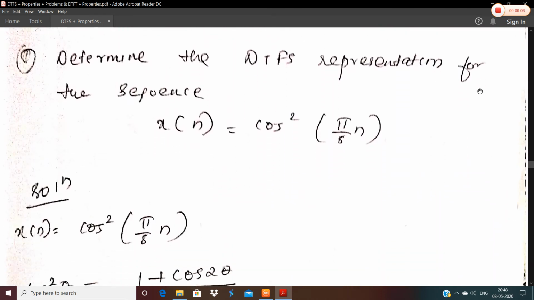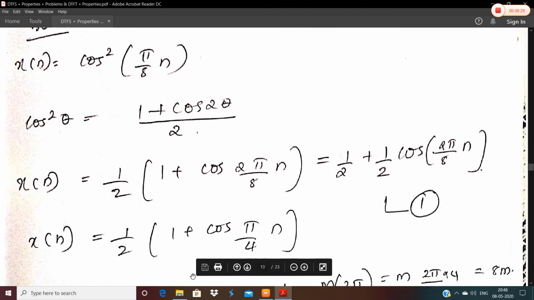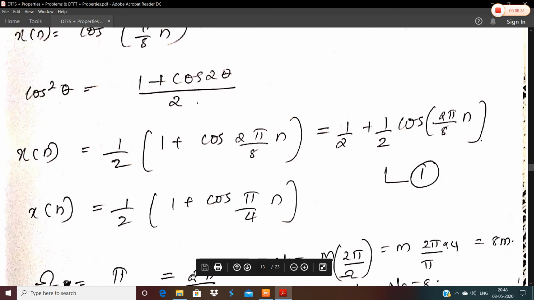And moving on to the last session, we'll have a quick finding of the DTFS representation of one more sequence, that is x of n is equal to cos square pi by 8n. Here x of n is of the form cos square theta, and cos square theta can be represented as 1 plus cos 2 theta by 2. That is, x of n is equal to half into 1 plus cos 2 theta.